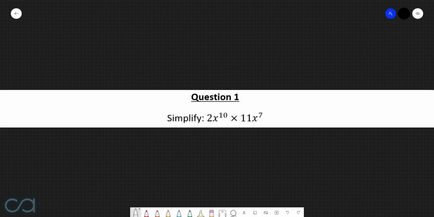Question 1. Simplify 2x to the power of 10 times 11x to the power of 7. Alright, so the expression that we have here is 2x to the power of 10 multiplied by 11x to the power of 7. So the first thing that we can do here is combine the two coefficients. So here we have 2 multiplied by 11, so we'll just write this off to the side, and then we can do the x's. So here we have x to the power of 10 multiplied by x to the power of 7.